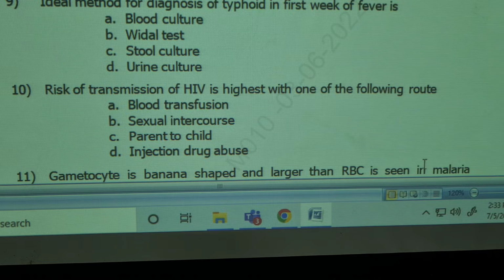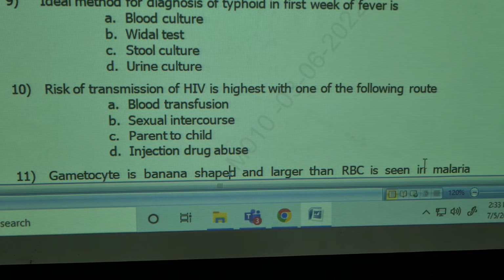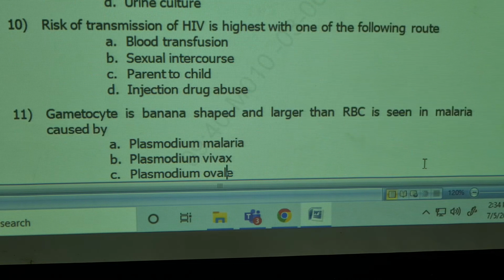Ideal method for diagnosis of typhoid fever in the first week is: Vidal, or blood culture? First week, remember, blood culture. Second week, Vidal test. Third or fourth week, stool culture and urine culture. Stool can be isolated in the first week also, but blood culture is most ideal.